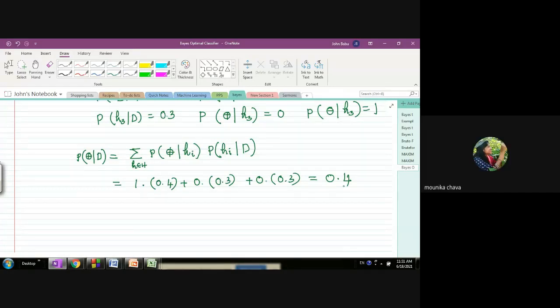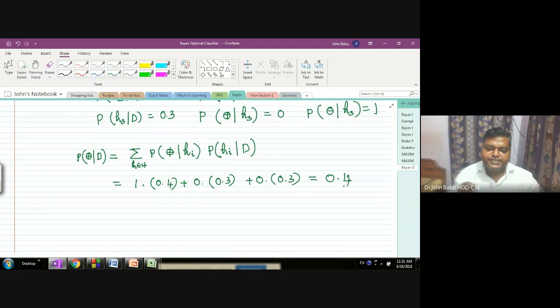0.6. Yes: 0.4 into 0 plus 0.3 into 1 plus 0.3 into 1, which is equal to 0.6.